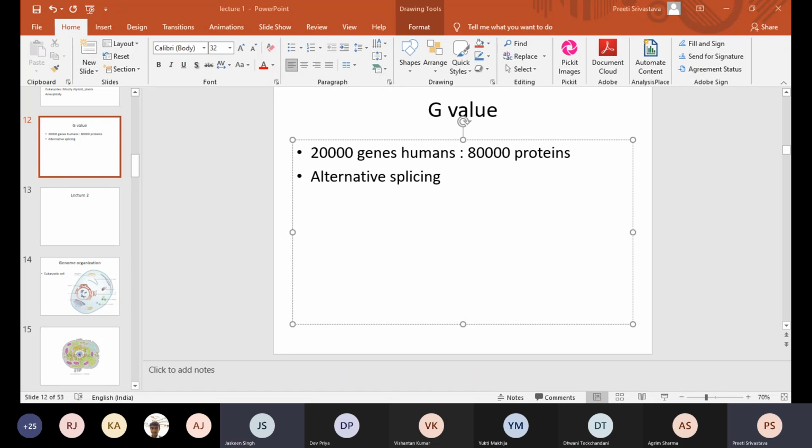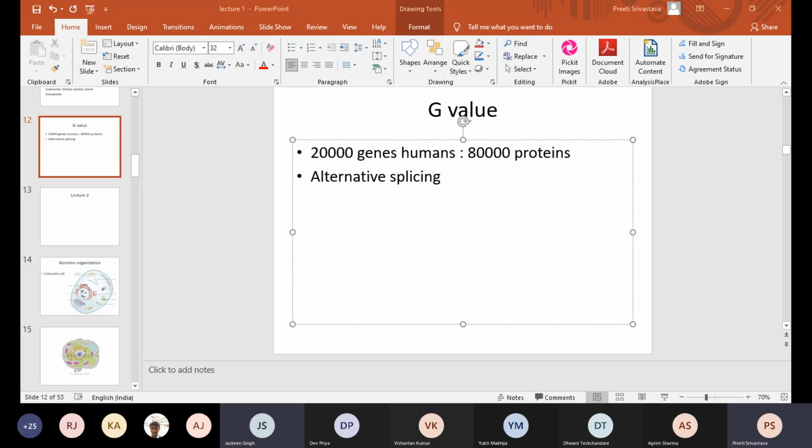An easy way to remember: G means genes and C means chromosome. Don't forget, G means gene and C means chromosome. Okay, just continue. Organisms with similar complexity may have very different genome sizes. Very good.